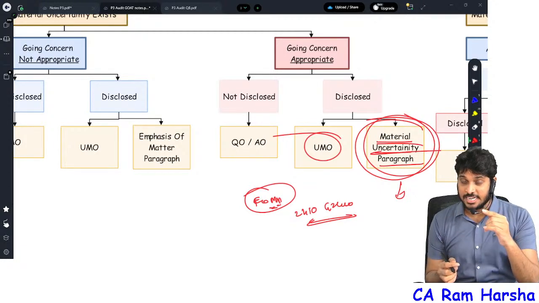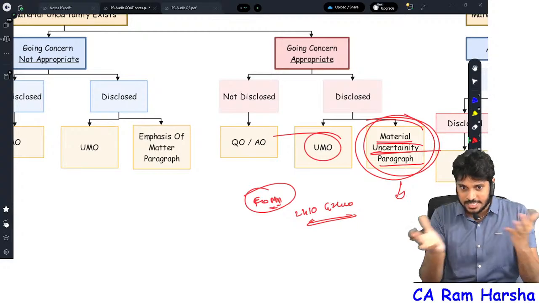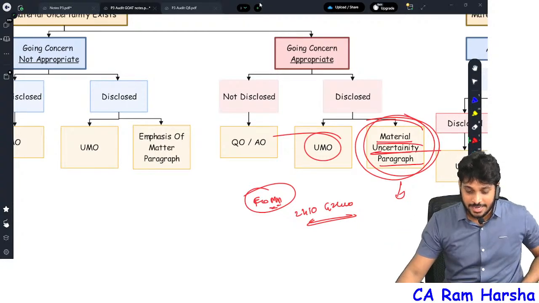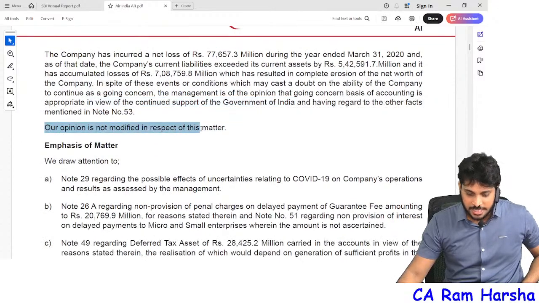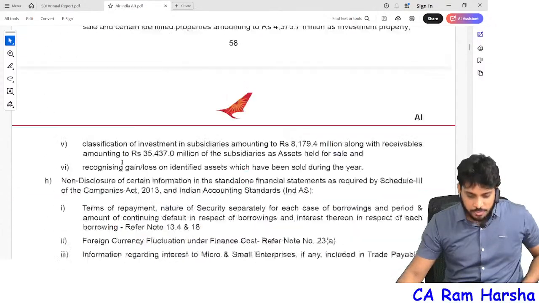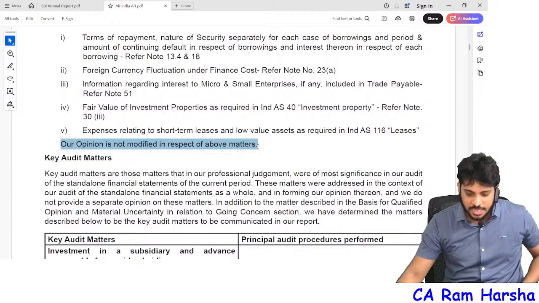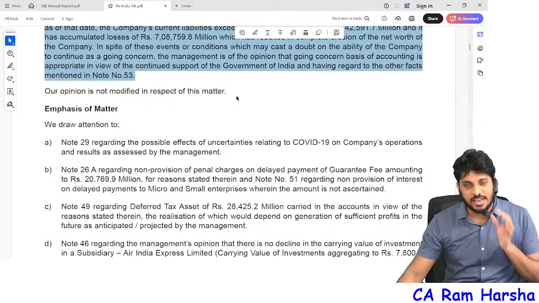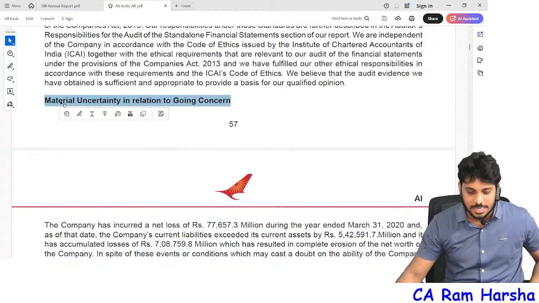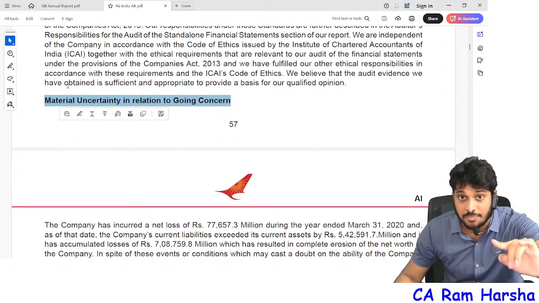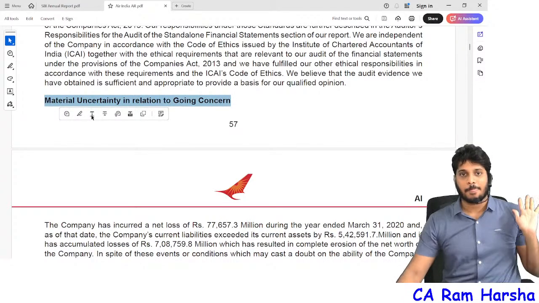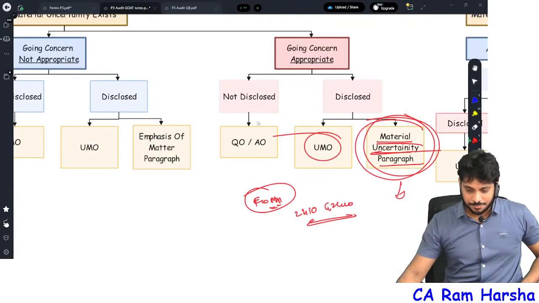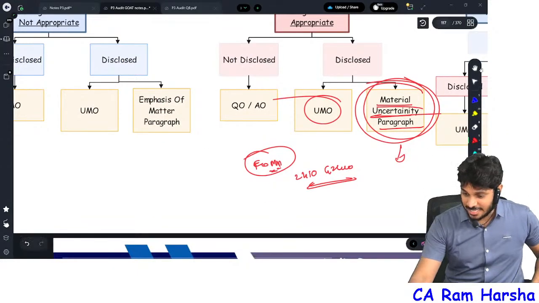Material uncertainty related to going concern para in the audit report is there, right? That's a highlighted para, just like emphasis of matter, this also. That's why you see in Air India at the end, our opinion is not modified. The same point you will mention in emphasis also, our opinion is not modified. The same you will mention in material uncertainty also. Why? Material uncertainty relating to going concern para is also an emphasis paragraph kind only. Remember.